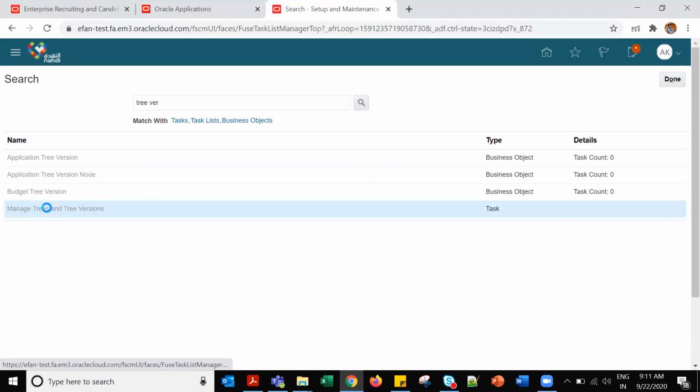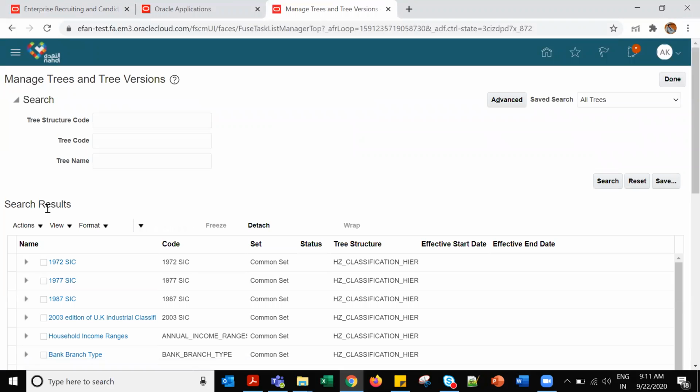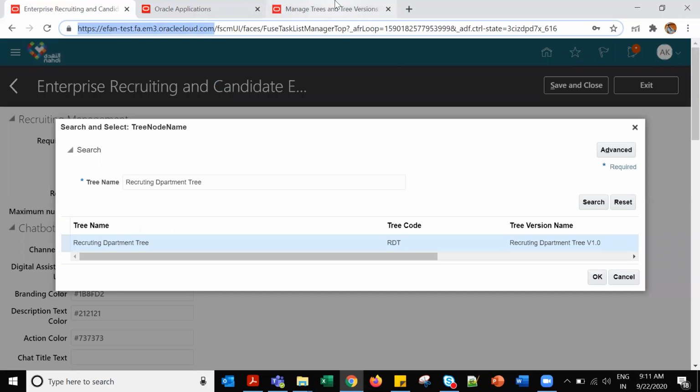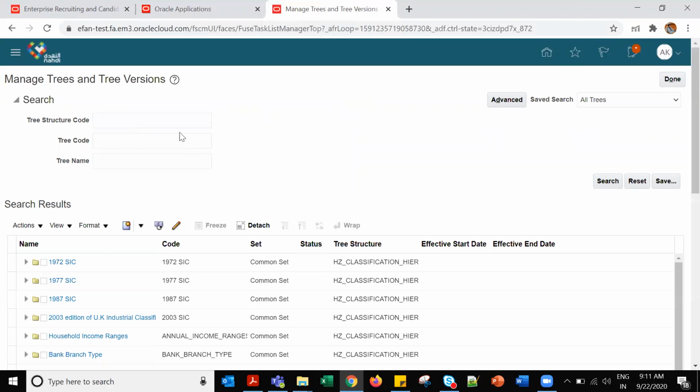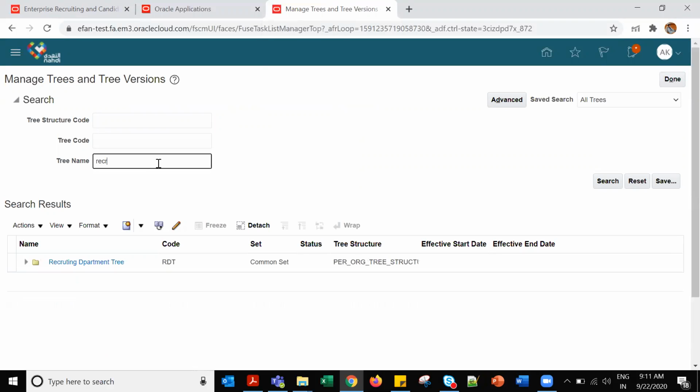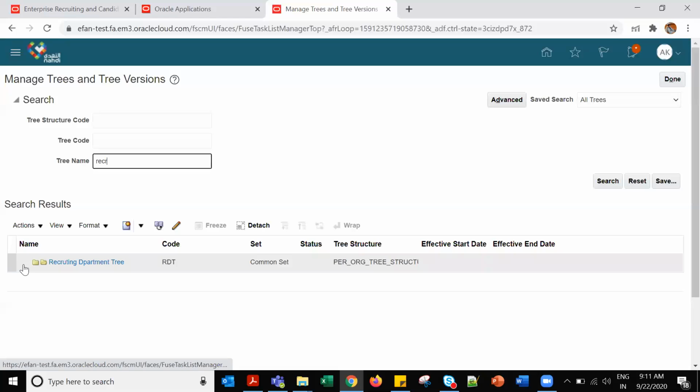Manage tree and tree version. And related to ours is recruitment, RECR. Recruitment department tree. Okay, got my point.